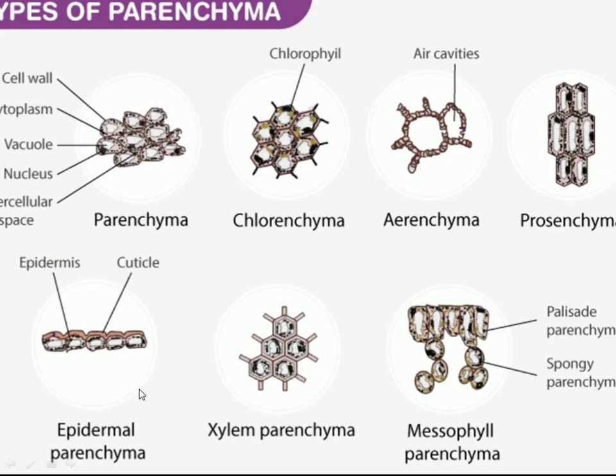Now, on the basis of where it is present, if parenchyma is present in the epidermis, it is called epidermal parenchyma. If present in the xylem, it is called xylem parenchyma. If present in the phloem, it is called phloem parenchyma. Or if present in mesophyll, it is called mesophyll parenchyma.